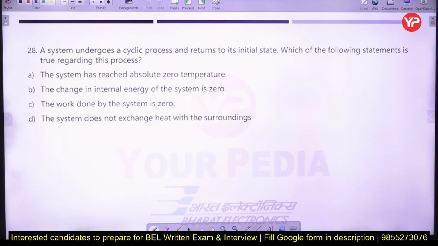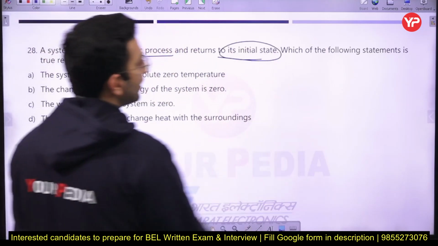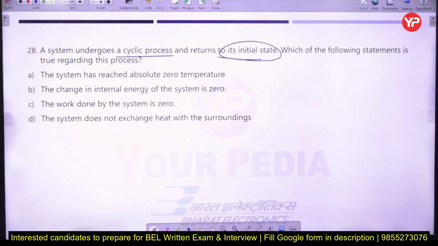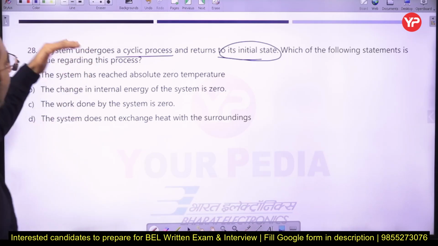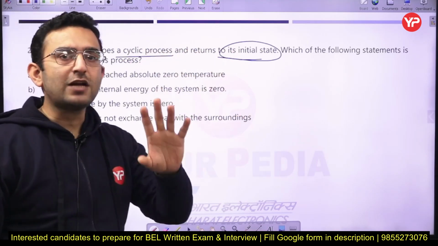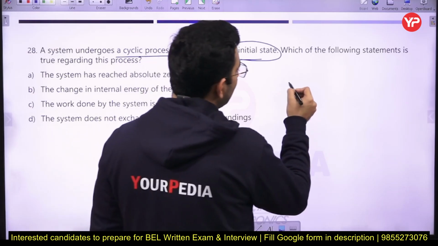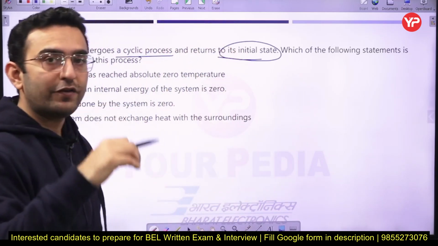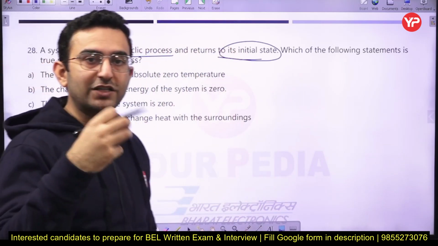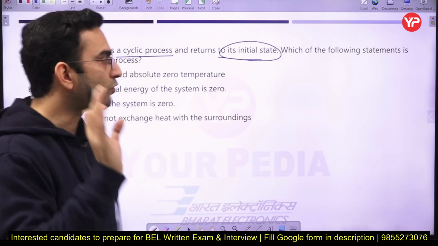Next part, a system undergoes a cyclic process and returns to its initial state. Which of the following statements is true regarding this process? Now just see, if the system is undergoing a cyclic process and returns to its initial state, that means a thermodynamic cycle has been established. In that case, the change in any point function, whether it's change in pressure, temperature, volume, or internal energy, is always going to be 0.